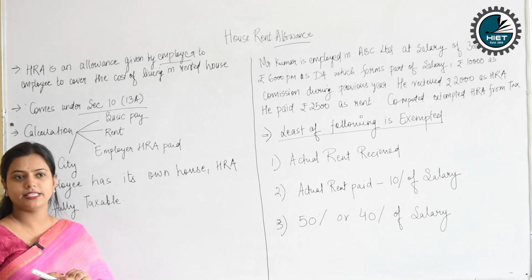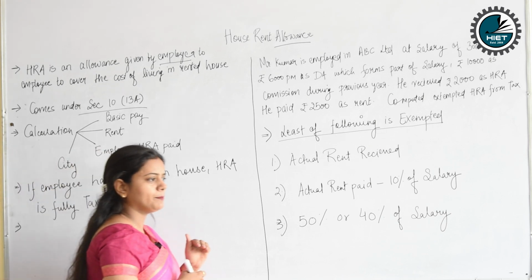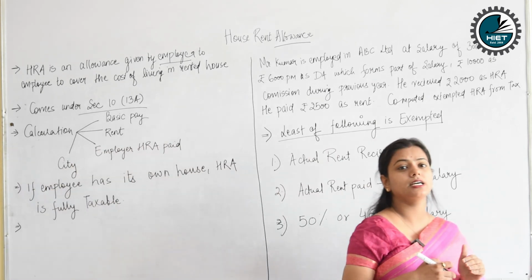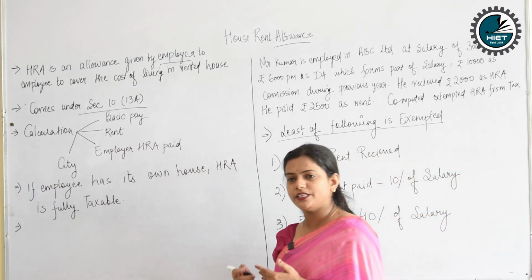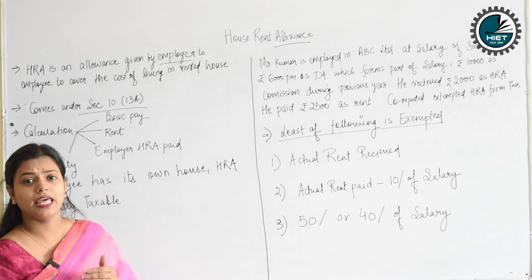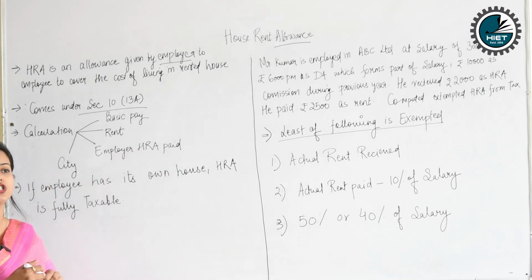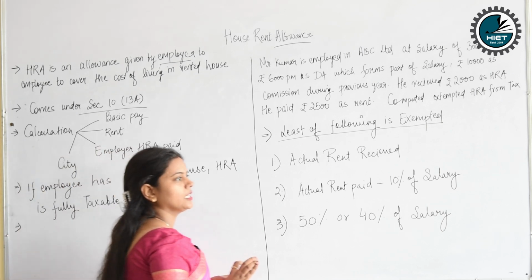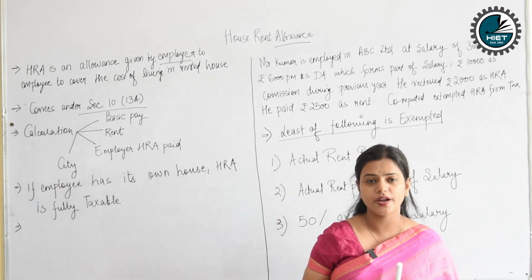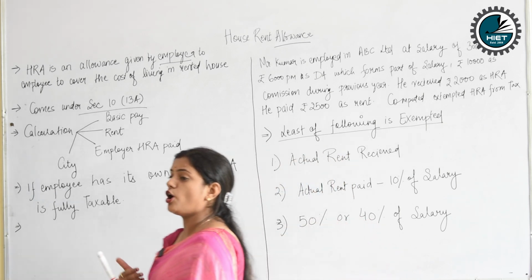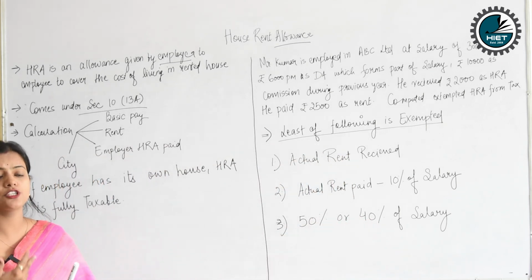Then comes the partially exempted income. Up to a certain limit, these incomes are exempted, and after that they are taxed. And then comes the third income, which is not at all exempted and is totally taxable, like income from other sources. That means income which is not part of your salary, business or profession.